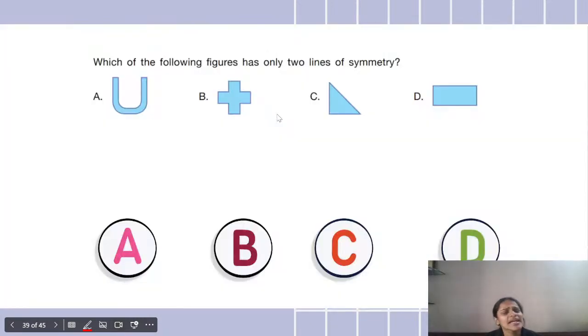Okay, so this is the second last question for today's session. So let's quickly answer this. Which of the following figures has only 2 lines of symmetry? कौन सा ऐसा फिगर है इन चारों ऑप्शन में से जिसकी 2 लाइंस ऑफ सिमेट्री है? Okay, 2 lines of symmetry.